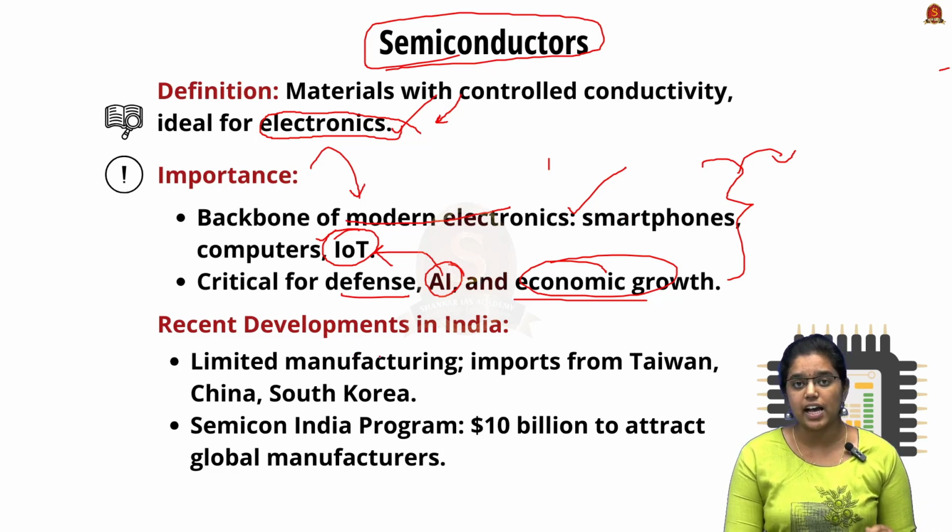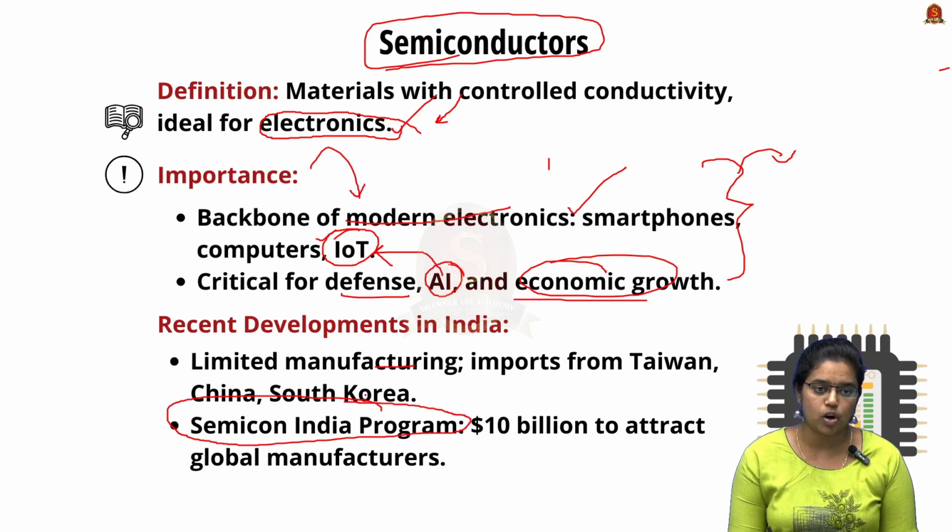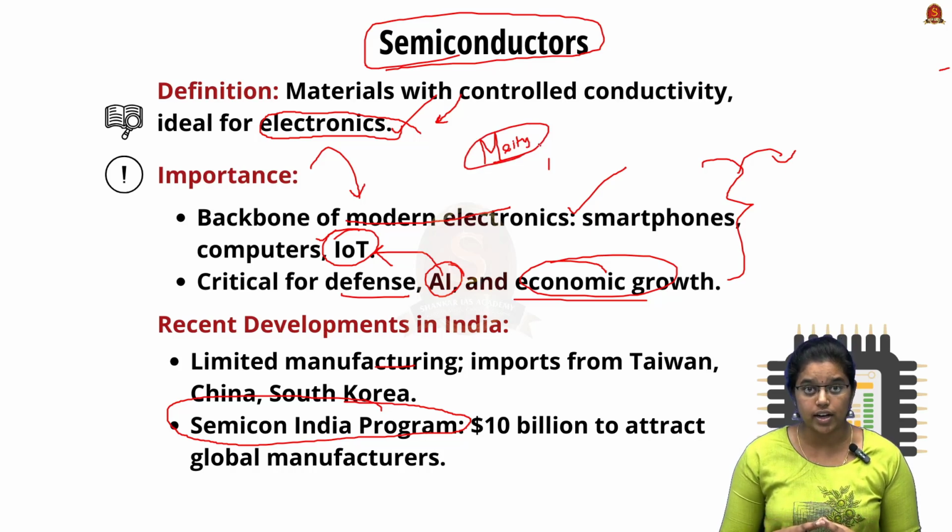Even though they have various benefits, we are lagging in the manufacturing of semiconductors and we rely mainly on imports from countries like Taiwan, China and South Korea, and we have launched a program to develop semiconductor manufacturing, called the Semicon India program. This comes under the Ministry of Electronics and Information Technology, and the main objective of this program is to make India a manufacturing hub, and they also focus on attracting foreign manufacturers into India. So they have this particular objective under this goal.